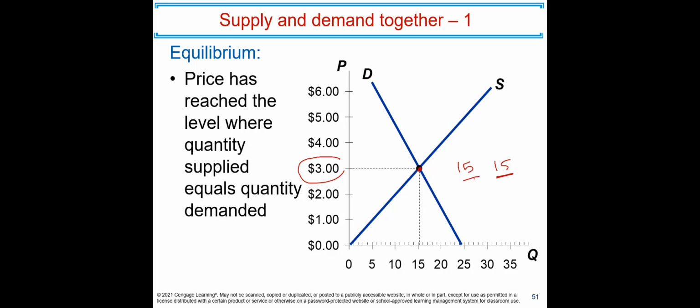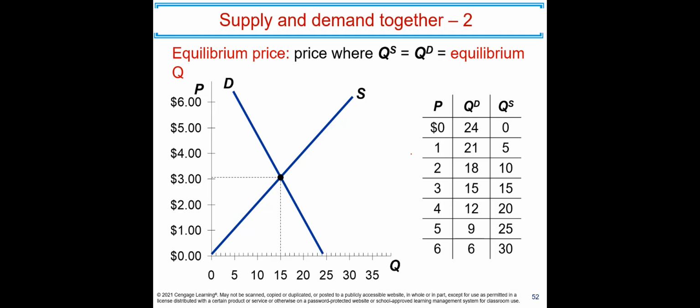Whatever is produced is sold in the market. That's called the market clearing at this point. Equilibrium price is the price where quantity supplied equals quantity demanded. When you look at the table, at $3, quantity demanded is 15, quantity supplied is 15, therefore the equilibrium price is $3.